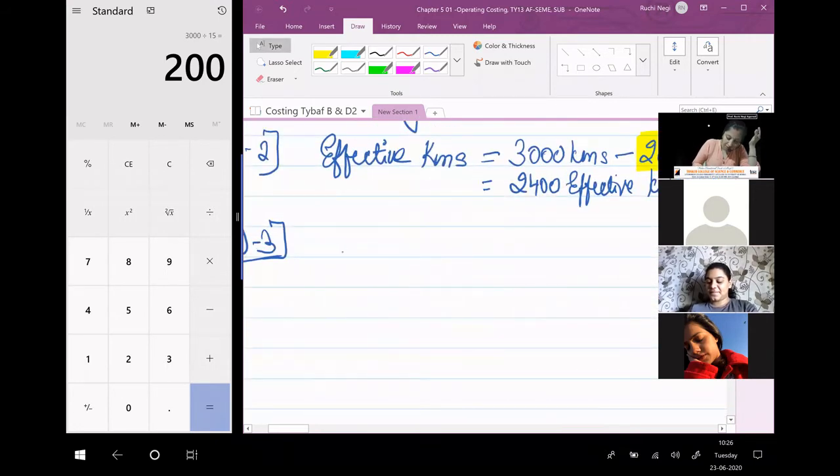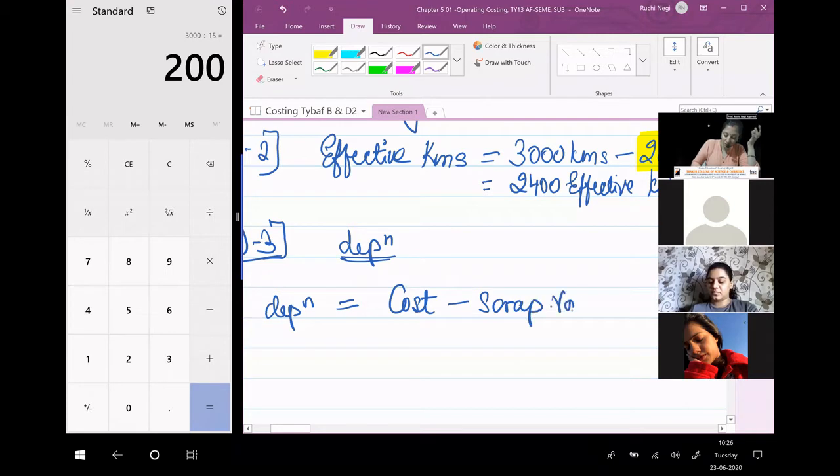Depreciation is equal to cost of the asset minus scrap value, divided by life of asset in kilometers.